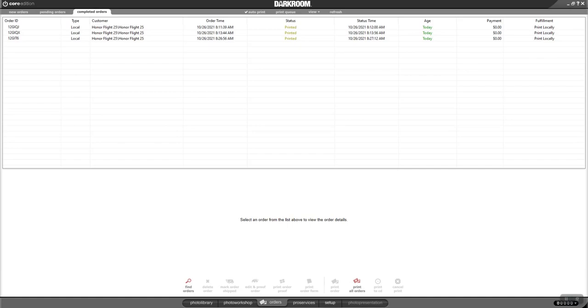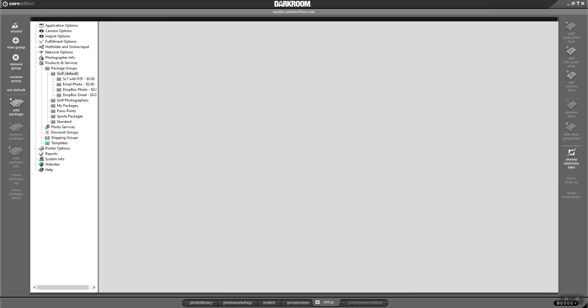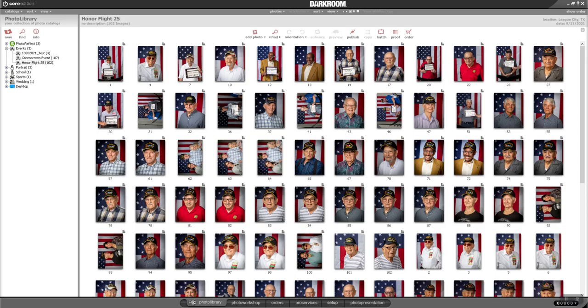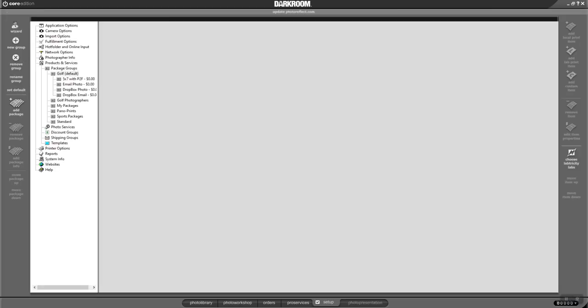Now, I'm going to go into setup, and normally I already have jobs set up when I send you guys out. The only thing that you would have to set up maybe is that event where I was telling you when you first get there, you go to Photo Library and set up an event. But in setup, I have different packages for different types of jobs. I've got it set to golf right now. That's the last event we did.